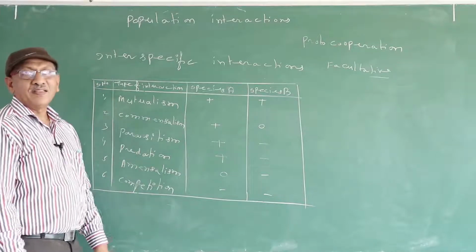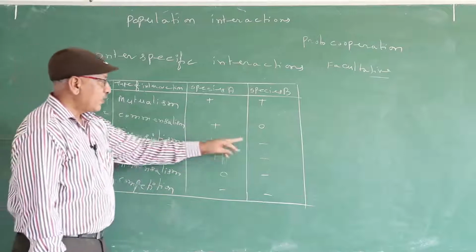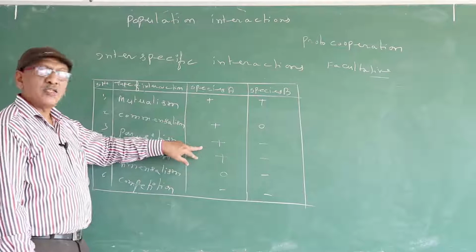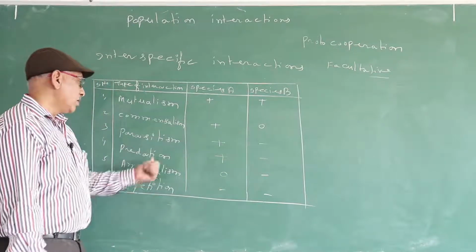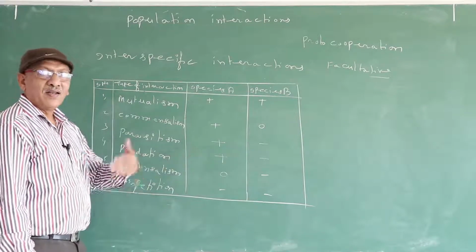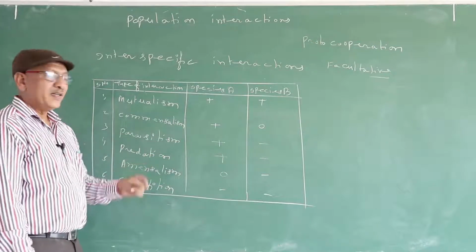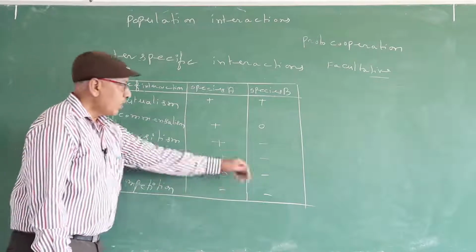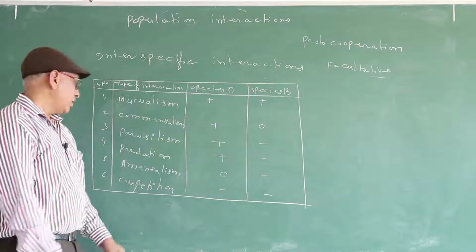Parasitism. In this interaction, one partner is benefited and another partner is affected. The benefited partner is known as the parasite, and the affected partner is known as the host. Predation. In this interaction, one partner kills and eats the other partner. The organism that kills and eats the other partner is known as the predator. The organism killed by the predator is known as the prey.